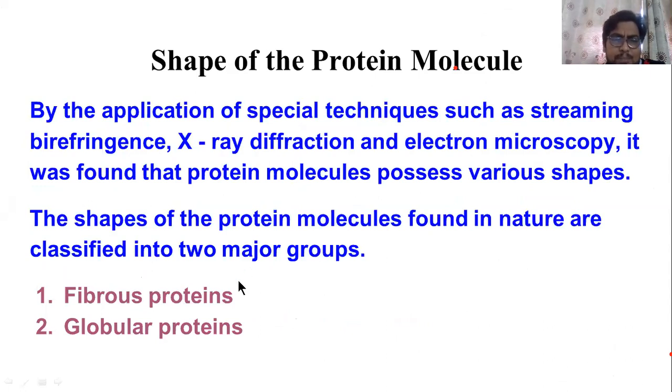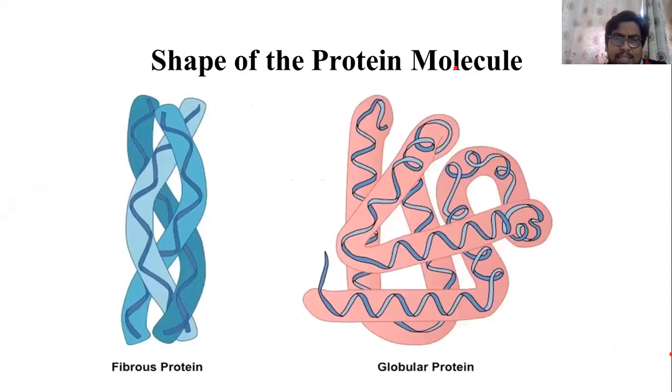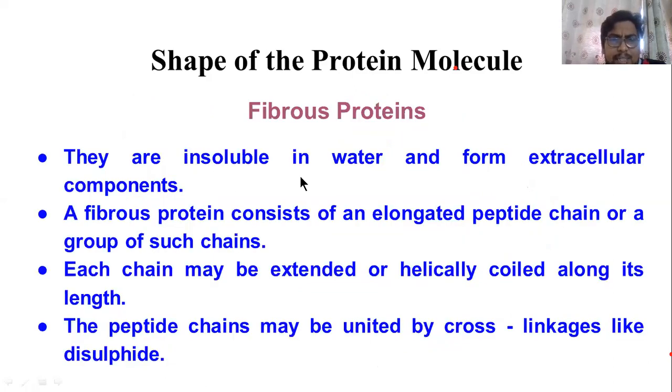And there are two types of protein, fibrous protein and globular protein. In the exam, you draw this diagram. This is how fibrous protein looks like. And this is globular protein. Fibrous protein is very simple in structure, whereas globular protein is coiled in shape and very complex in structure. Fibrous protein is basically insoluble in water, has elongated polypeptide chains, and is extended helically.